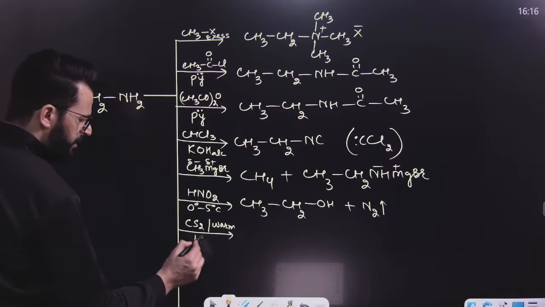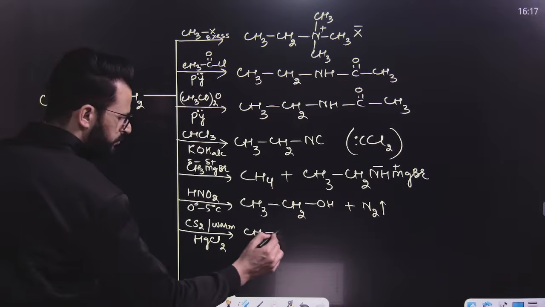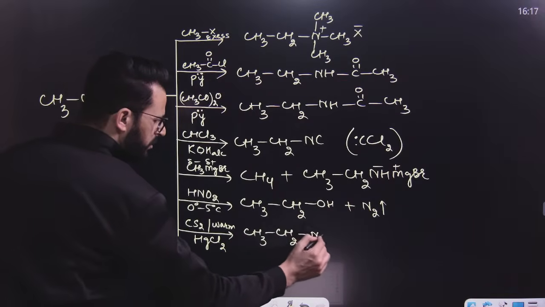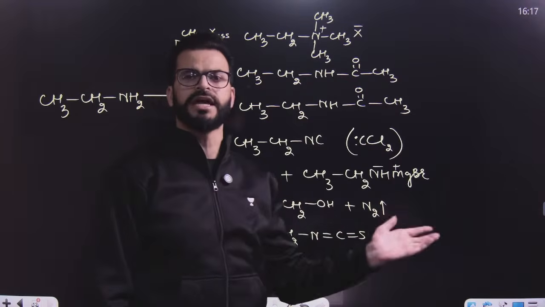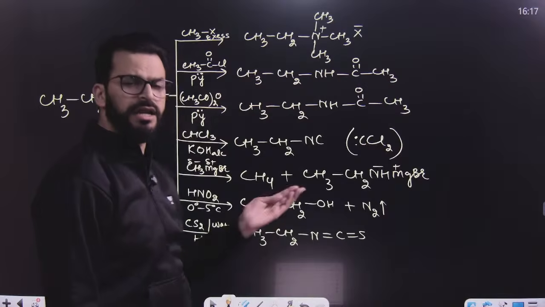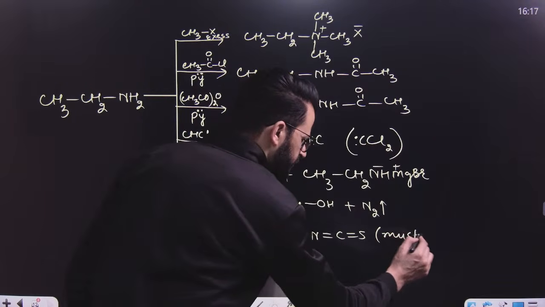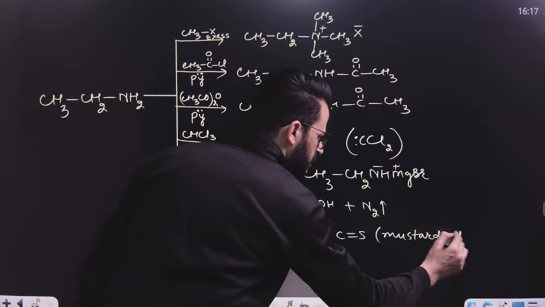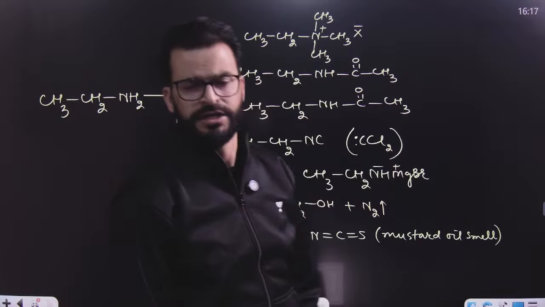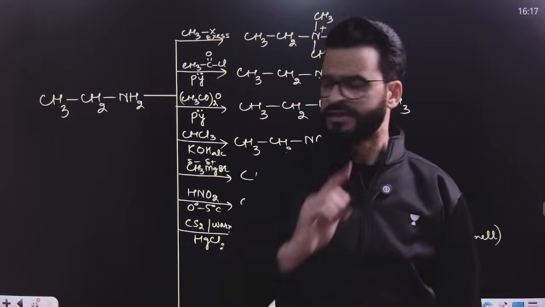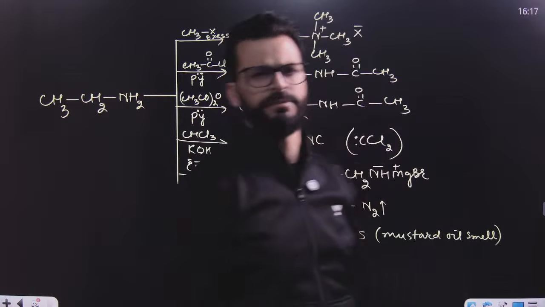Now, if it is treated with carbon disulfide and we warm it, followed by treatment with HgCl2, then it will result in the formation of CH3CH2N=C=S. This is known as alkyl isothiocyanate, here ethyl isothiocyanate. Its smell is a mustard oil smell. It is known as Hoffmann's mustard oil reaction or Hoffmann's mustard oil test. With the help of this test, we can distinguish aliphatic primary amine from the rest of the amines or from the rest of the compounds.